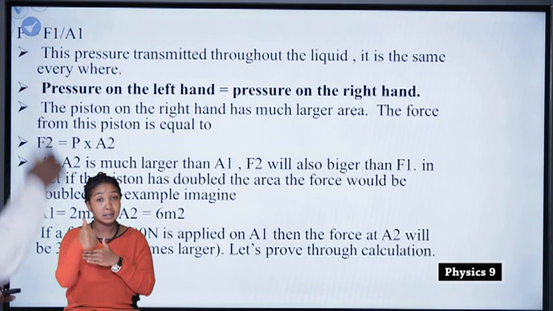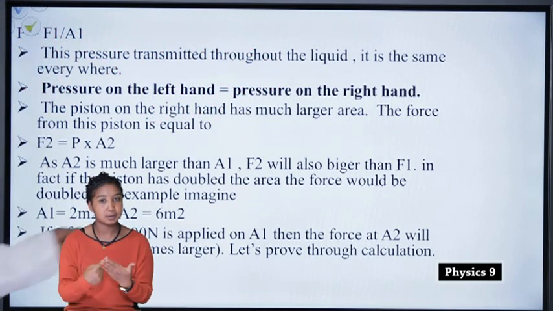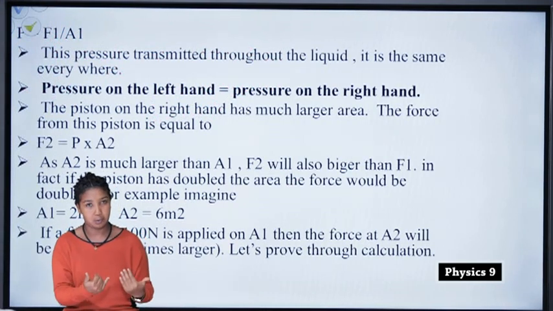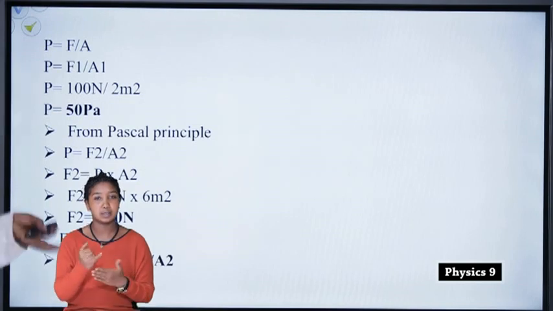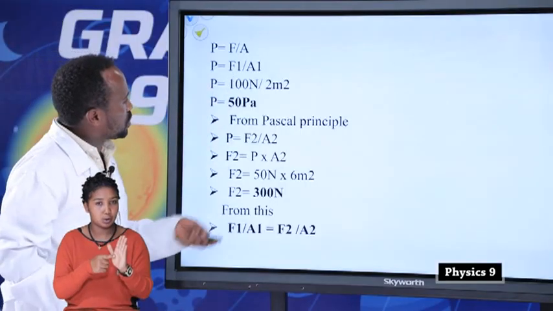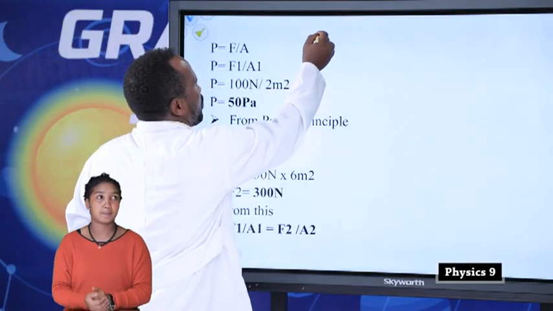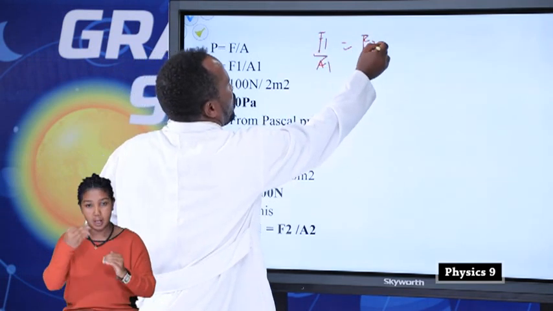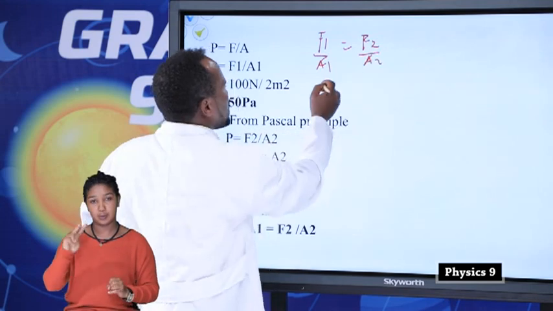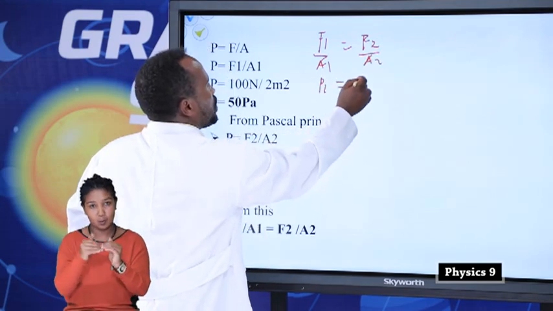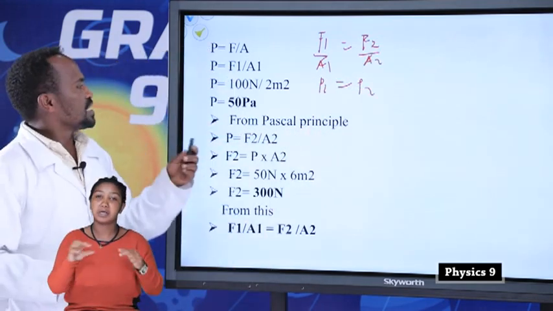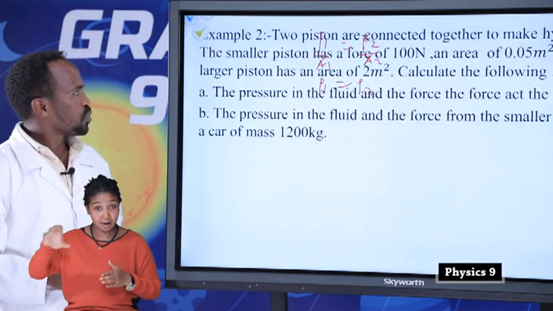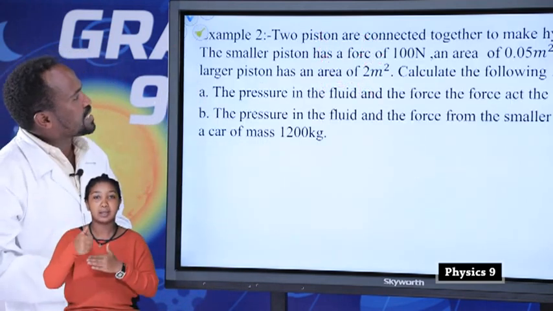Next, this is what I have done now. Let us jump over. This is the formula that I am going to show you. That means F1 over A1 equals F2 over A2. This means that P1 is equal to P2. This is the relation that Pascal states. So let's see these examples.